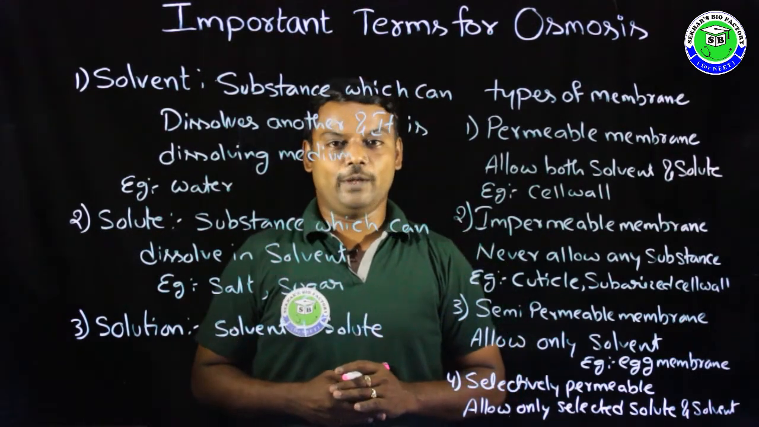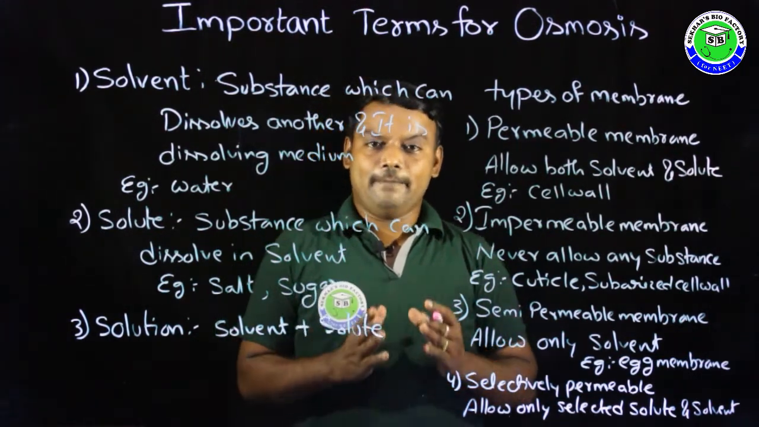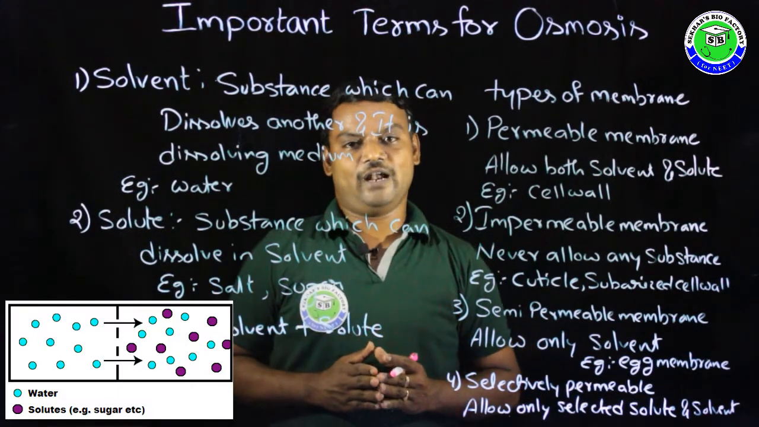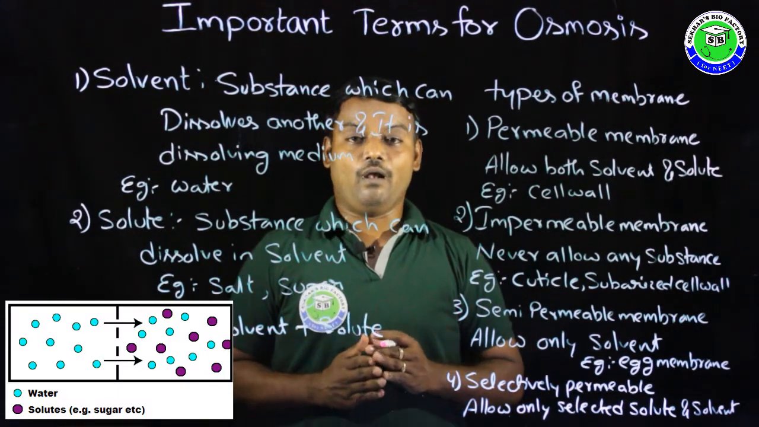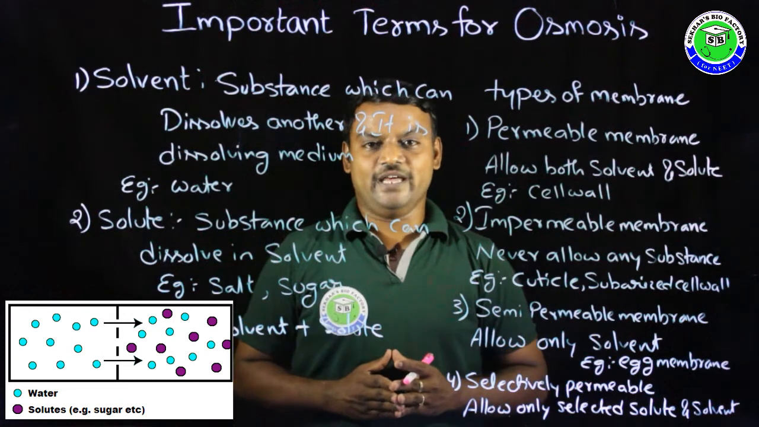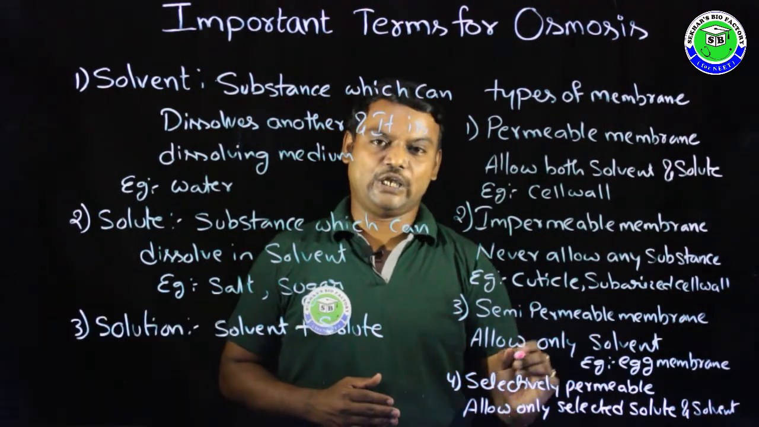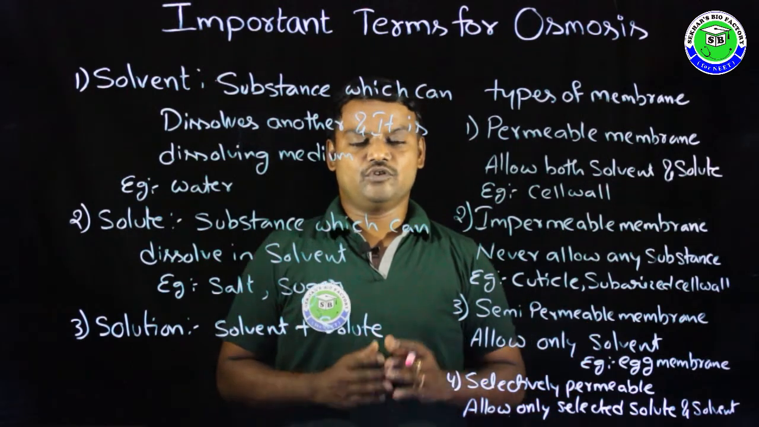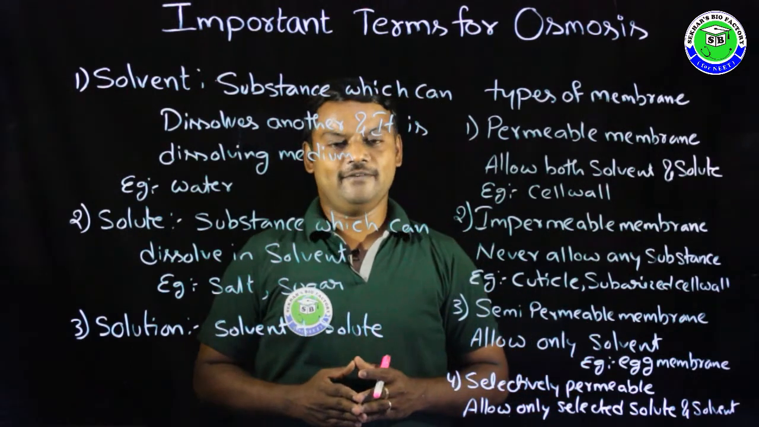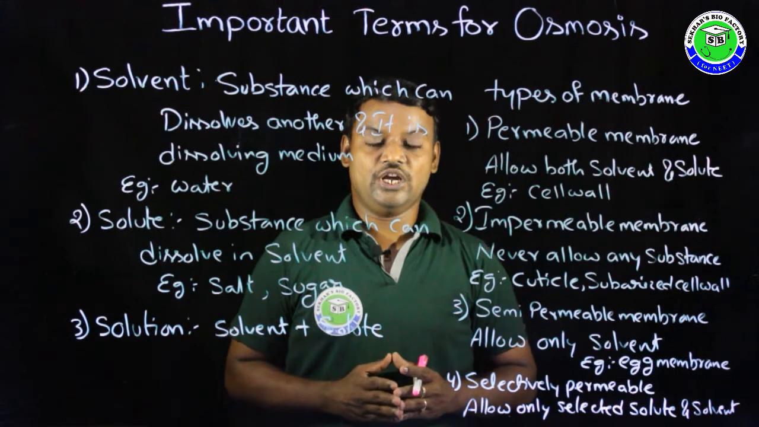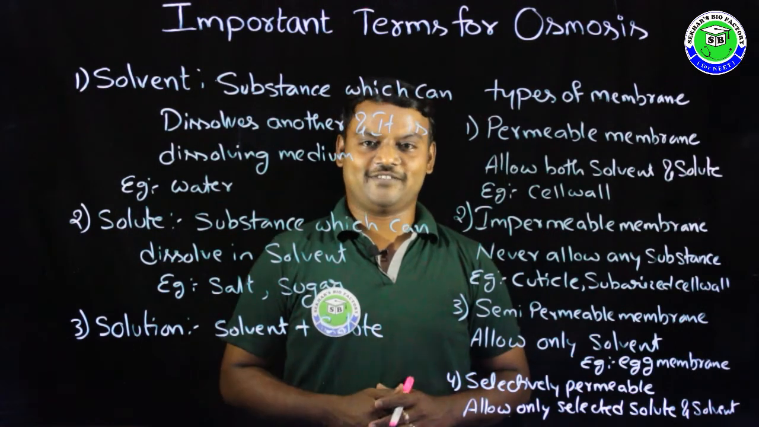Example for selectively permeable membrane: the plasma membrane present around a living cell, along with the tonoplast present around the vacuole. These are examples for selectively permeable membrane. So these are the four types of membrane based on their nature during osmosis process.